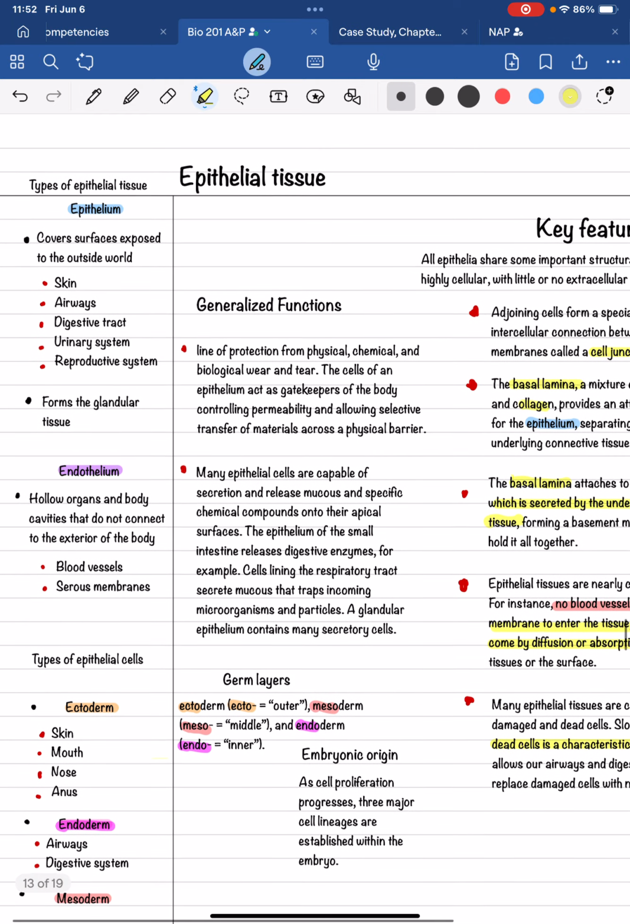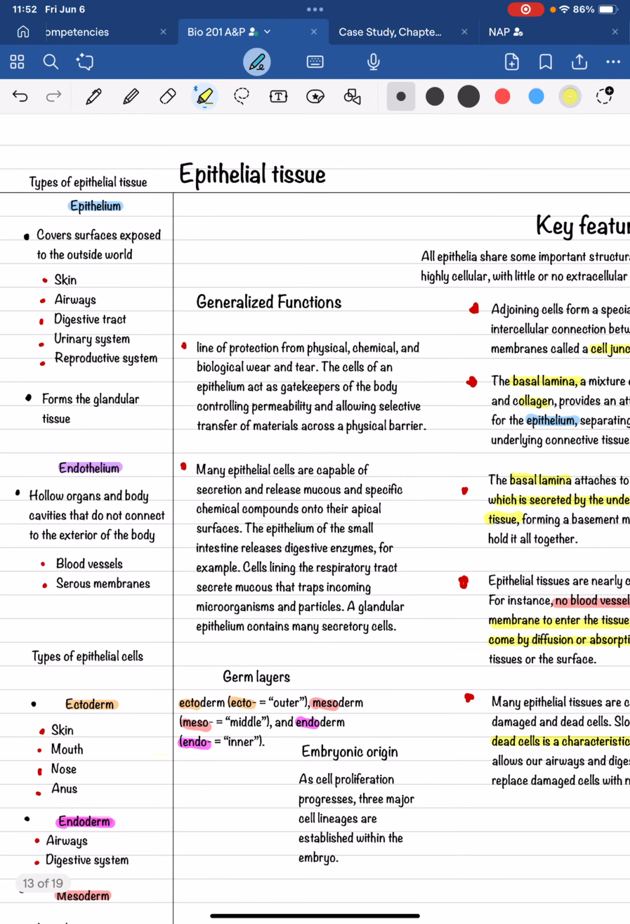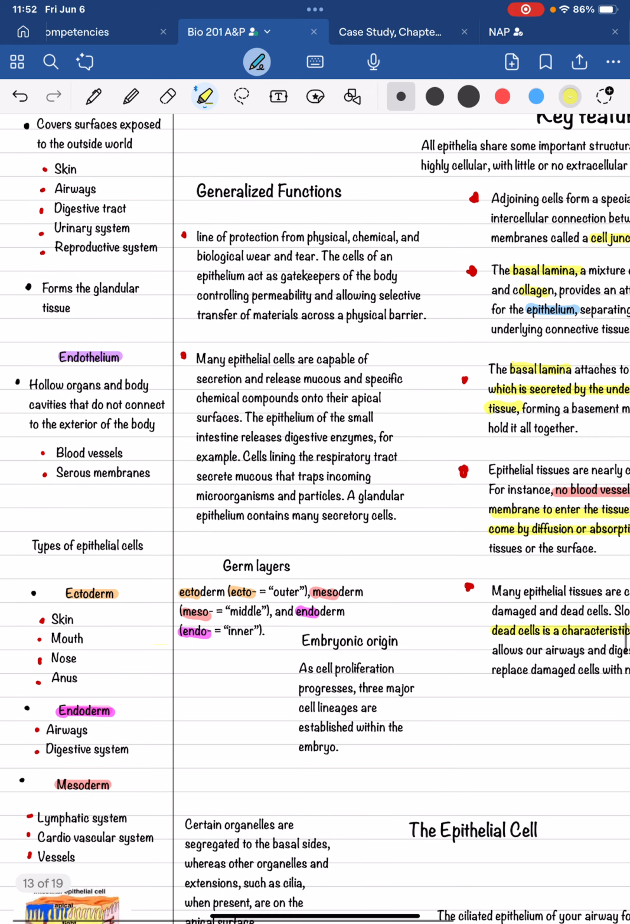So the epithelial tissue covers the surfaces exposed to the outside world: your skin, airways, digestive tract, urinary system, and reproductive system. It also forms glandular tissue. And your endothelium. This is your hollow organs and body cavities that do not connect to the exterior of the body, your blood vessels and serous membranes.